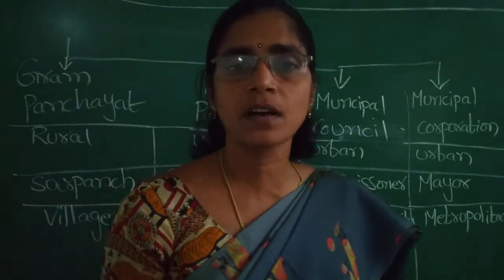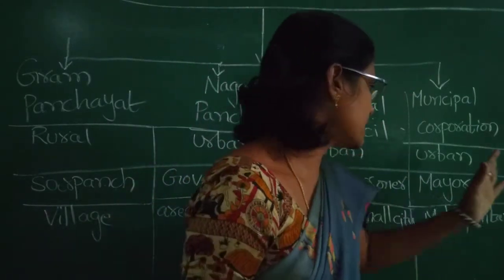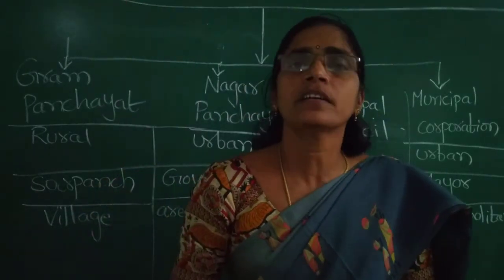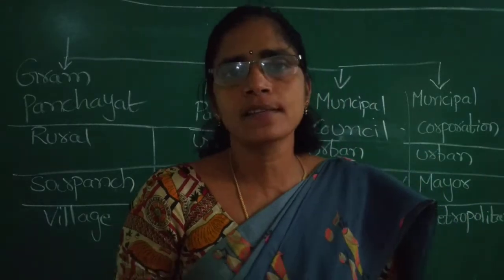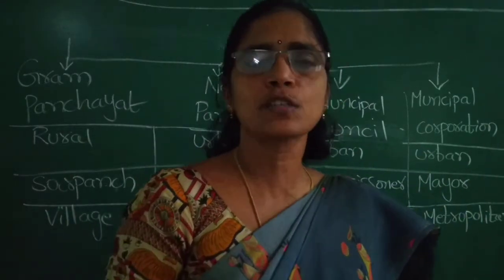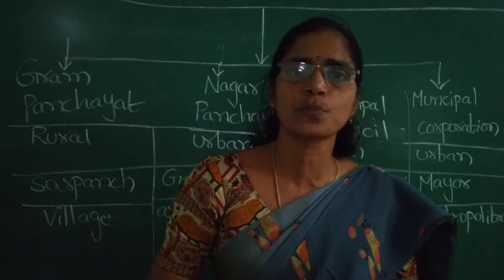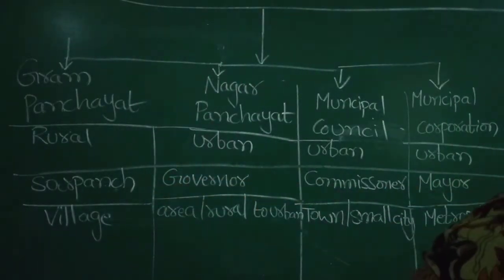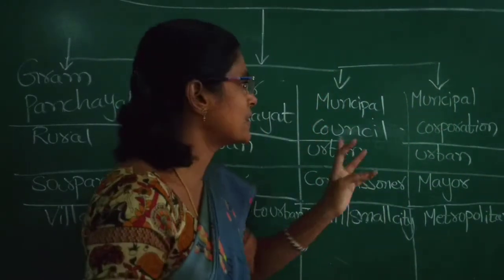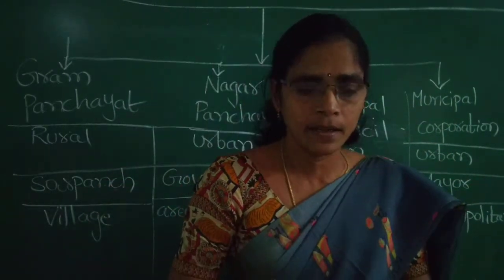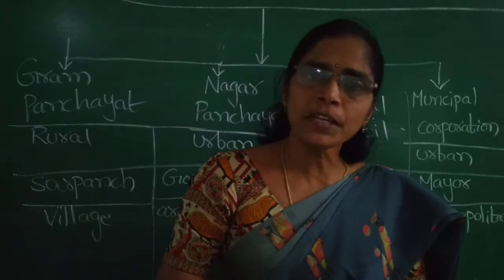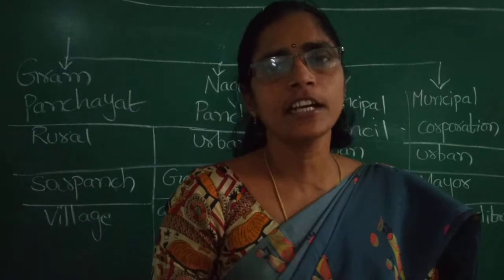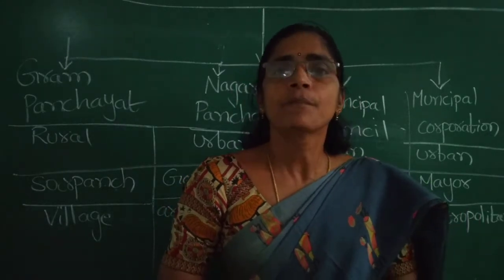The head of the municipal corporation is called mayor. These councillors and mayor and commissioner look after the needs of the people, like water facilities, electricity facilities, road transportation, schools, colleges, hospitals and shops. They look after all these things. All members of the municipal council and corporation are elected by the people directly after 5 years, and the people who are 18 years old can directly elect their councillors